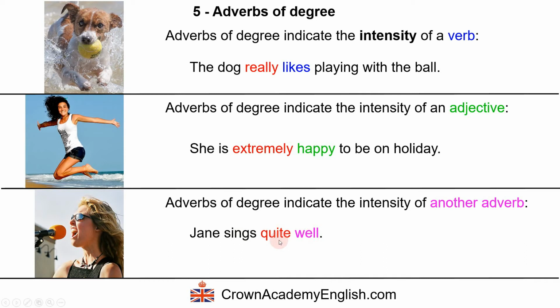So quite is an average amount. It means that Jane, she's not a bad singer, but she's not an excellent singer. It's in the middle. So she's quite a good singer. Okay, it's average level. So adverbs of degree can describe the intensity of a verb, adjective, or another adverb.